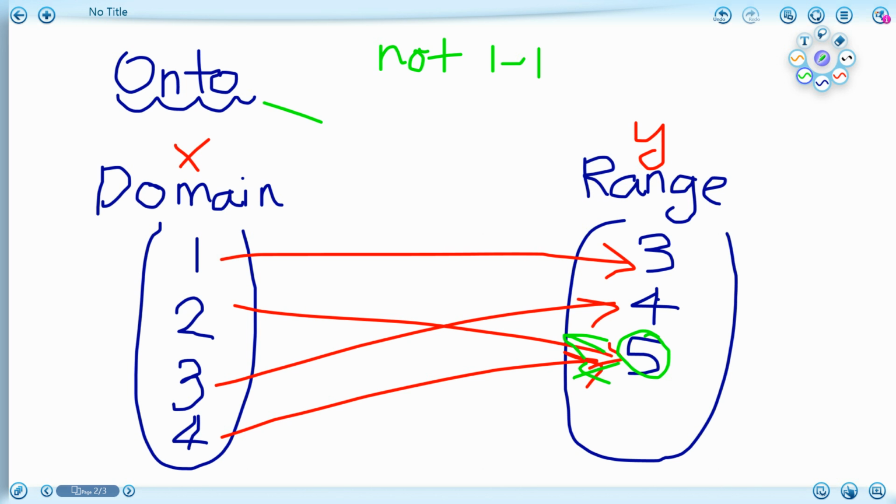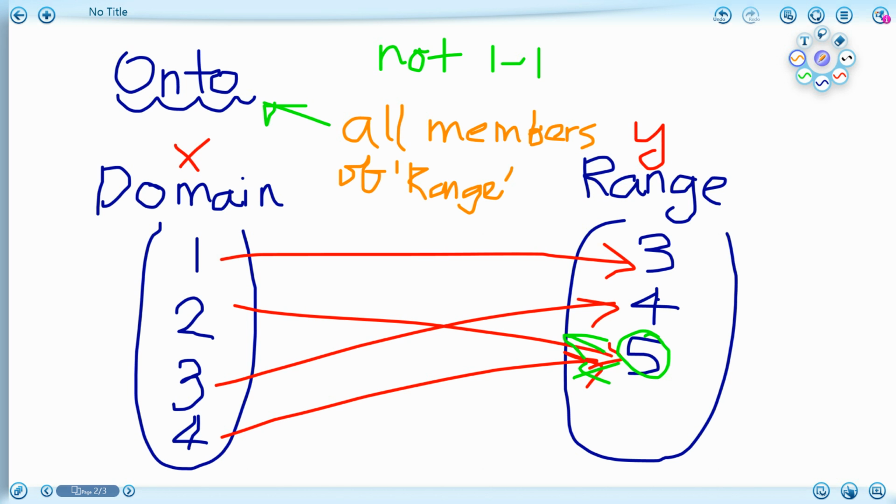This is called onto. The characteristic of onto is that all members of Y, all members of range, have to be used.